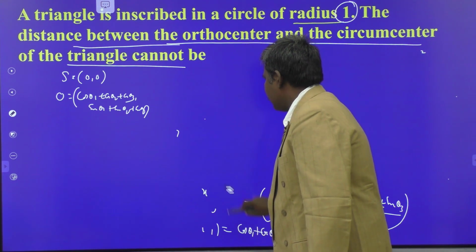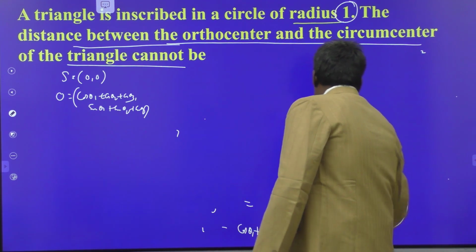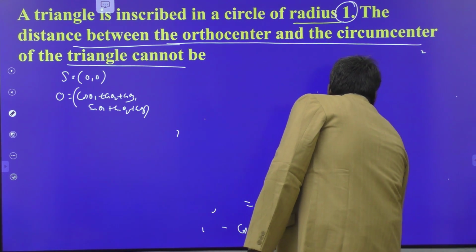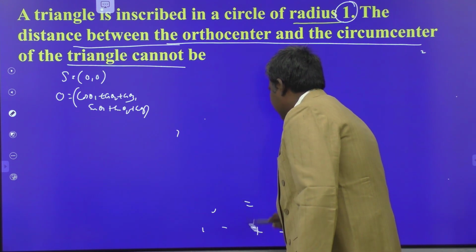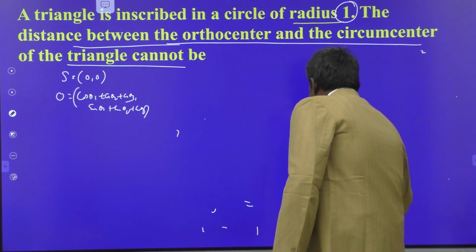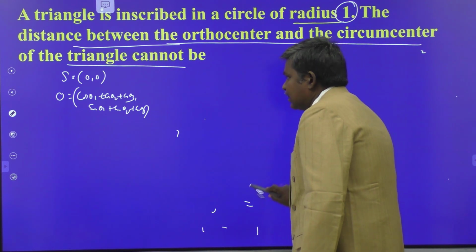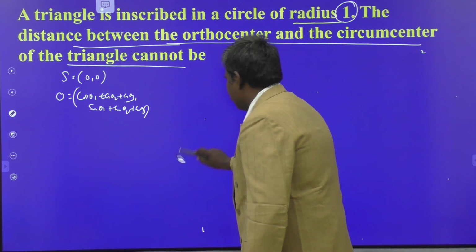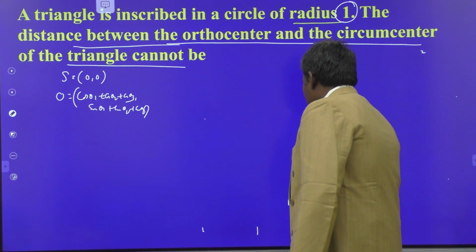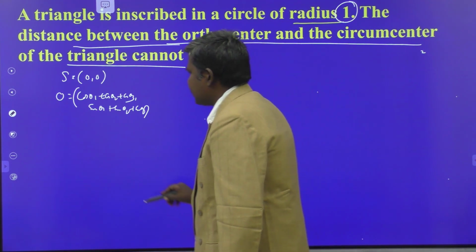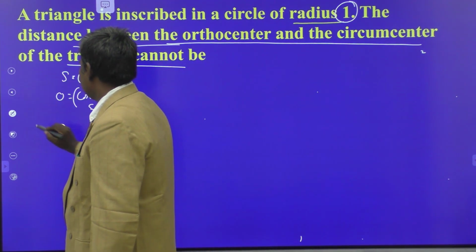Okay. So we have the 2 points. You can write the distance by the formula root of x1 minus x2 whole square plus y1 minus y2 whole square. Okay. You have the orthocenter like that, and the circumcenter is 0, 0. Can you find the distance between these 2 points or not? You can easily find it.